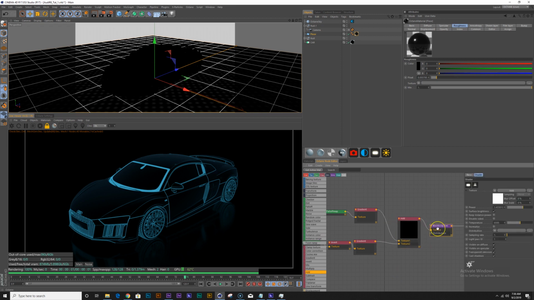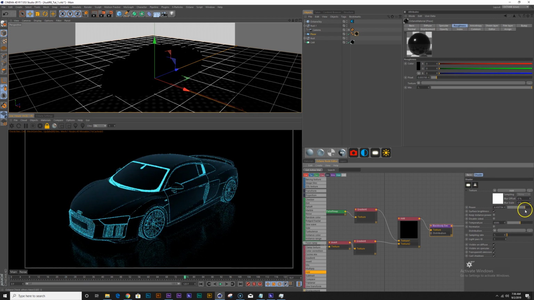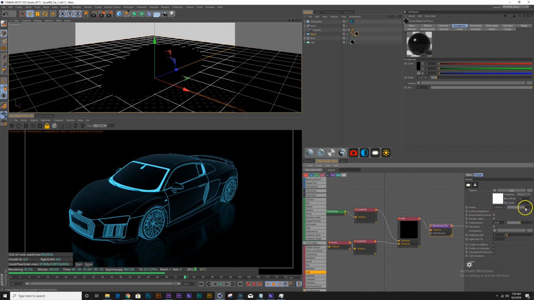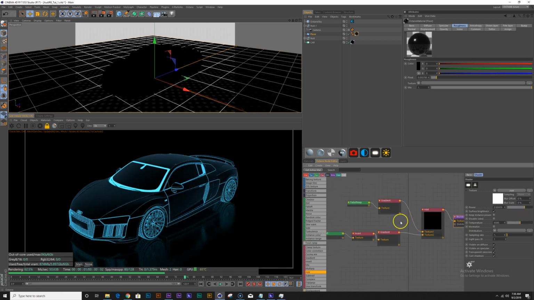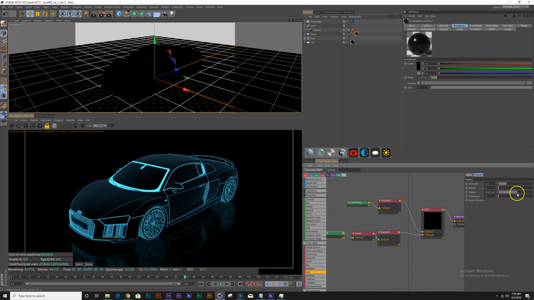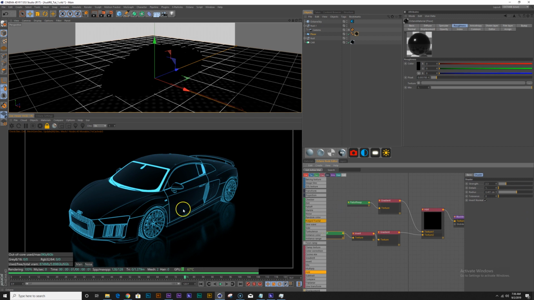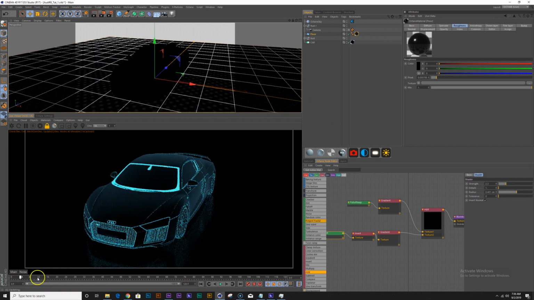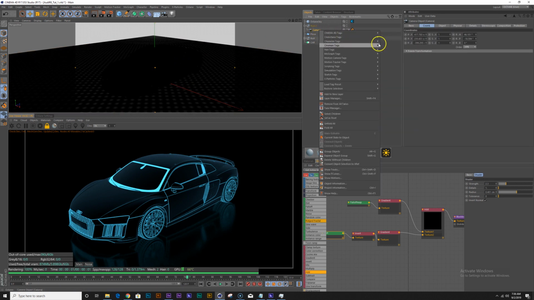And once again, when you're playing with this, you can spend a lot of time tweaking all these values between the power of your emission, right? And these, the radius and whatnot. But I think I'm pretty good with this. So let me add an Octane camera tag to my camera.